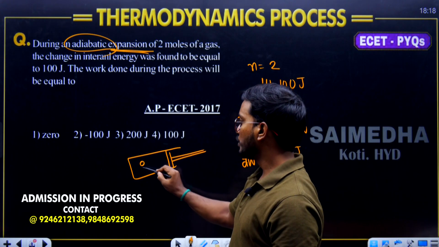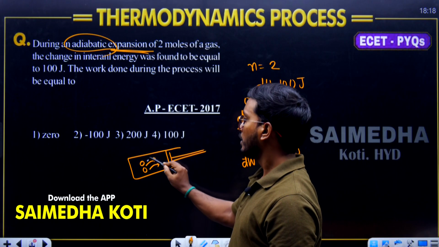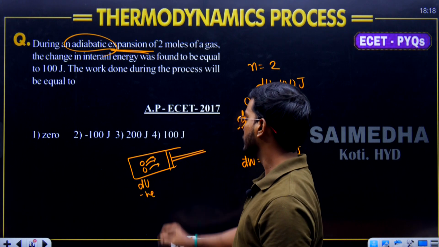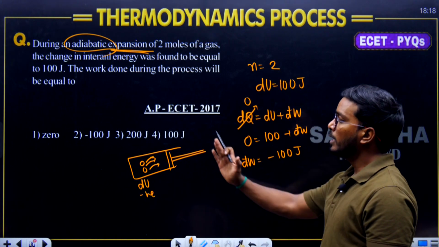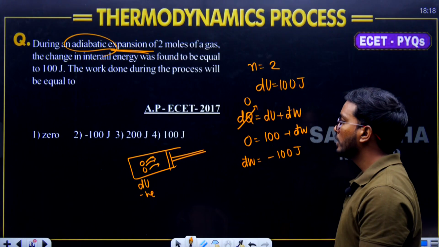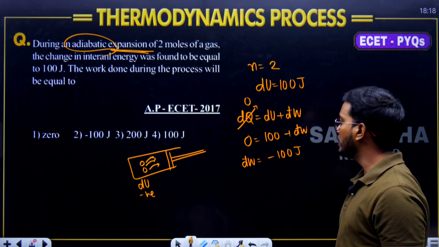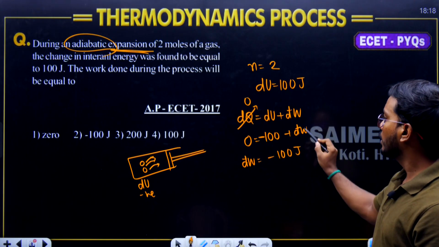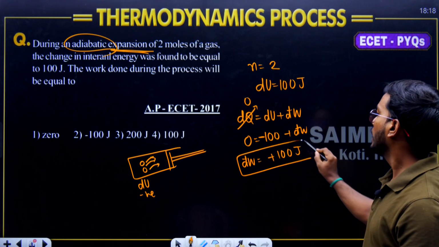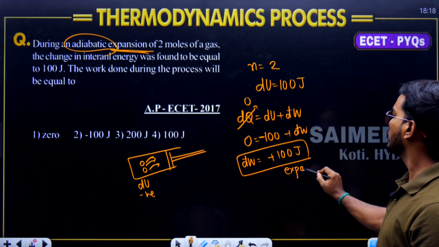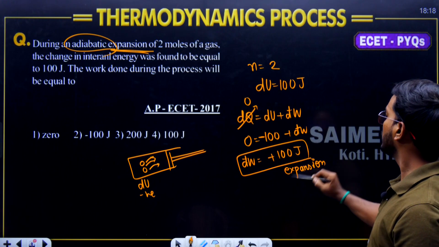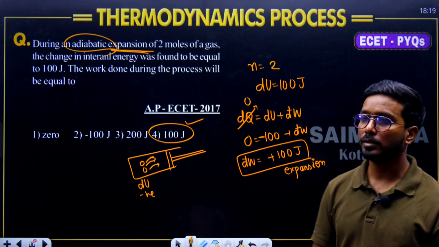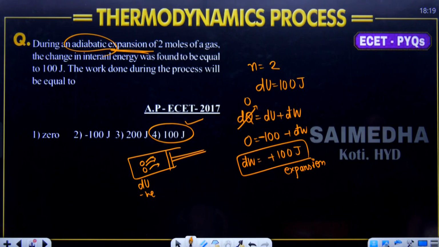These are the molecules. Molecules are releasing the energy. When molecules are rejecting the energy, then internal energy is going to become negative. That's why expansion is going to happen. So if expansion is happening due to the internal energy decreasing, then work is going to become positive. And this is which work? Expansion work. That's why it is positive. So what is the correct answer, minus 100 or plus 100? Plus 100 is going to be your correct answer. Okay, go through it once. Moving on to the next question.